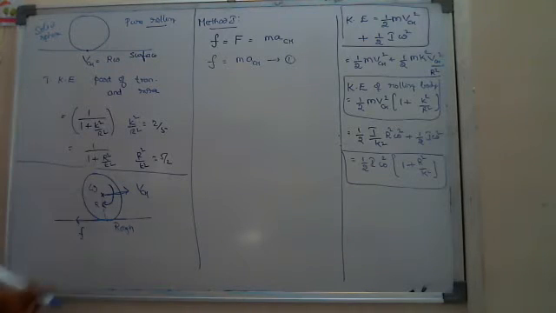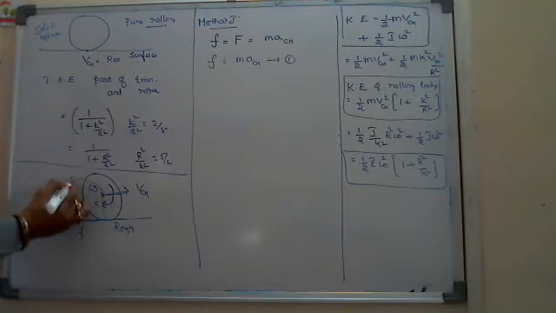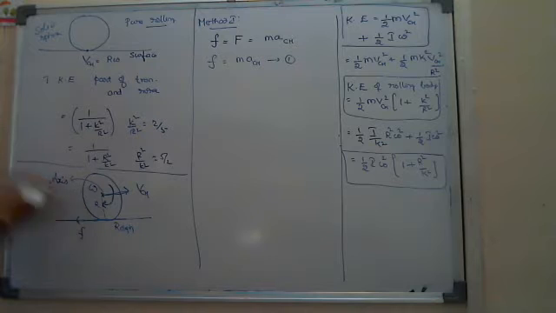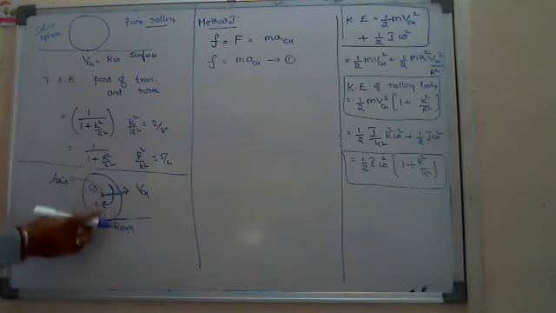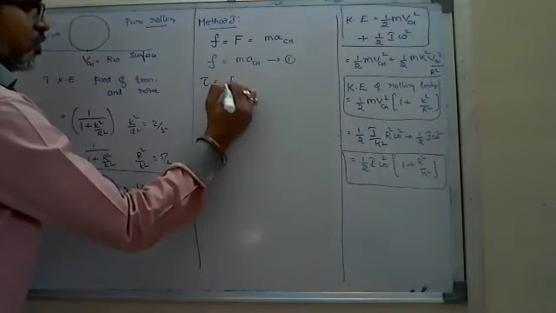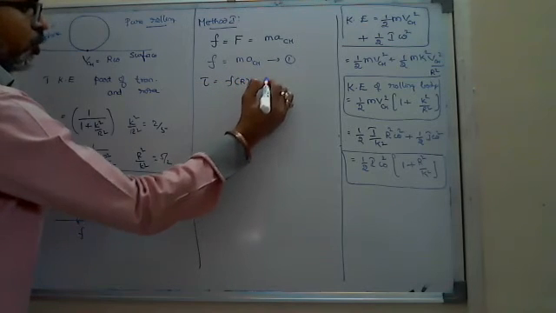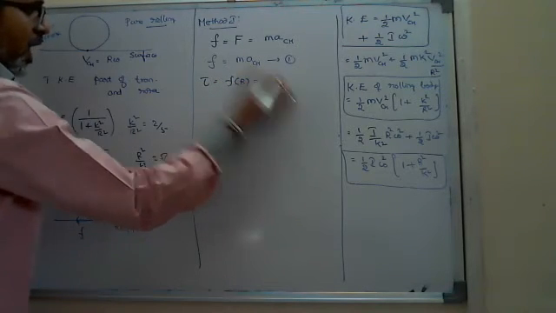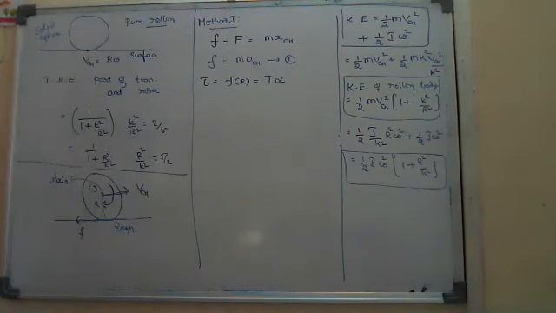So the torque acting about this axis of rotation is F into r. So the torque is equal to F into R. That should be equal to I alpha, our general formula.